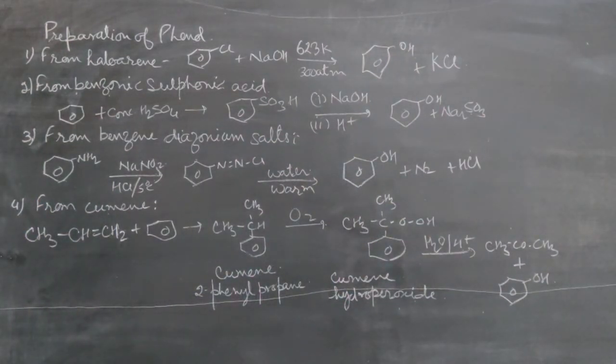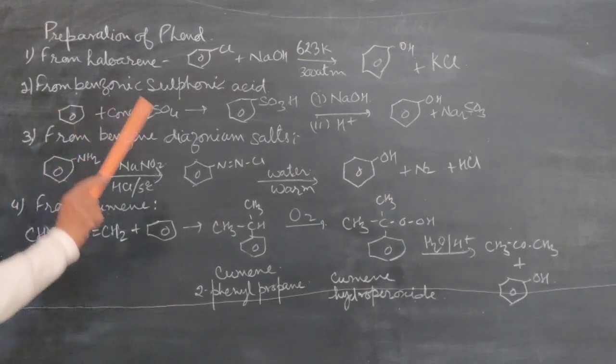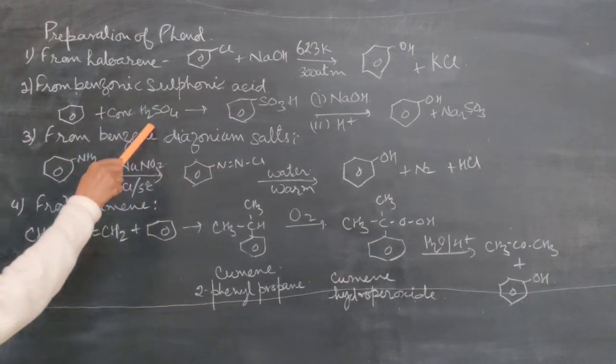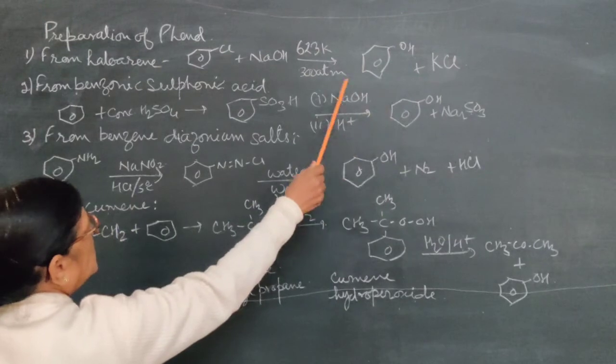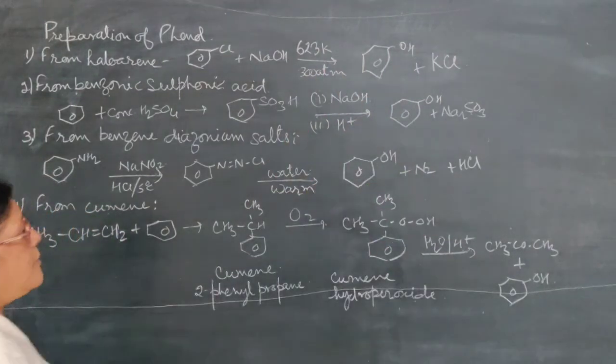So we can prepare directly from benzene sulfonic acid, or we can prepare first sulfonic acid from benzene by sulfonation. By heating benzene with concentrated sulfuric acid, then it is converted into sodium sulfonate, which on hydrolysis gives phenol and sodium sulfite.